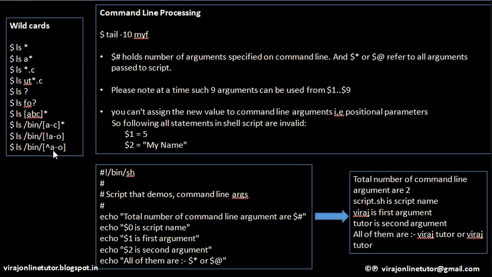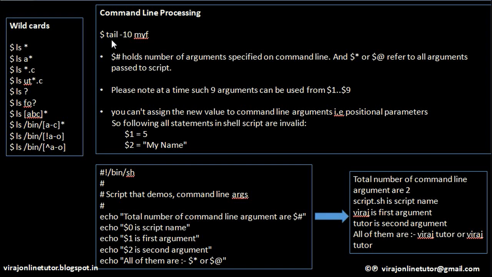Now, till now we have written a simple shell script which prints hello world on the screen, which prints calendar on the screen. Now we'll try to understand how to pass command line arguments to your script, so that we can take arguments from the command line and use them in your script. A simple example of passing command line arguments is the tail command in Linux.